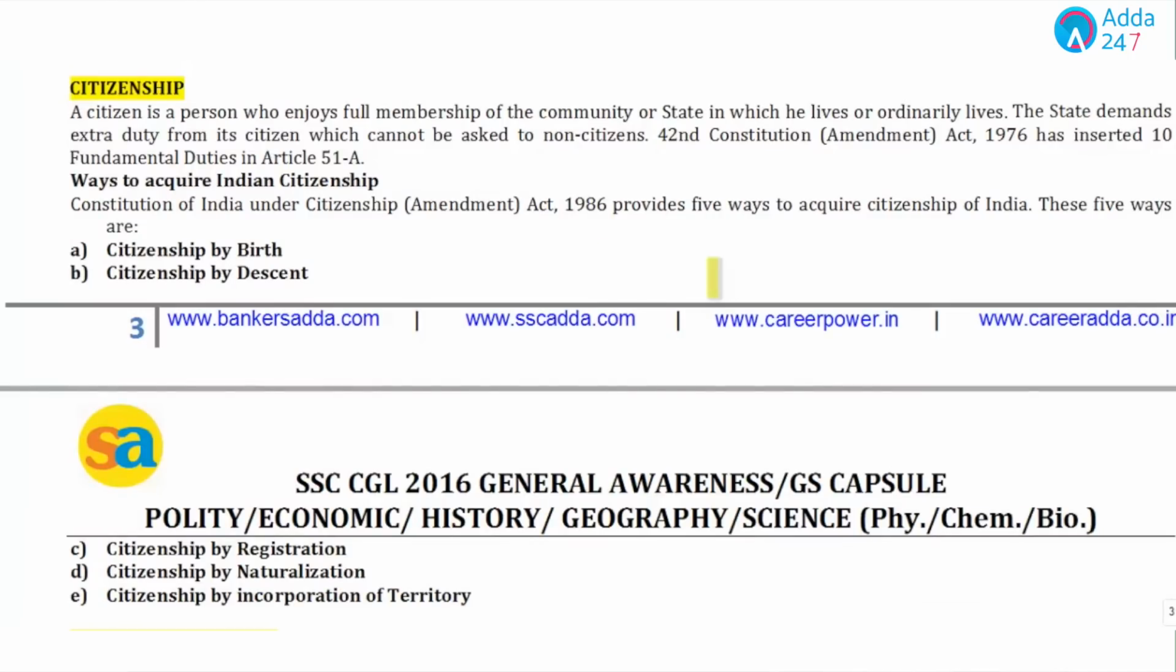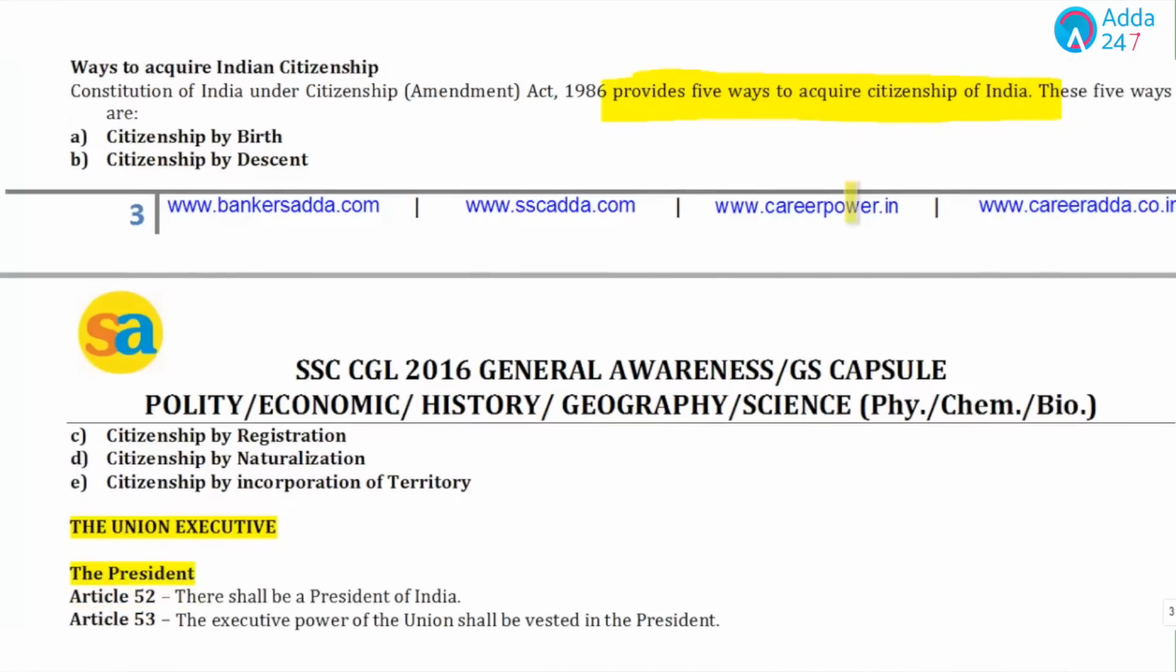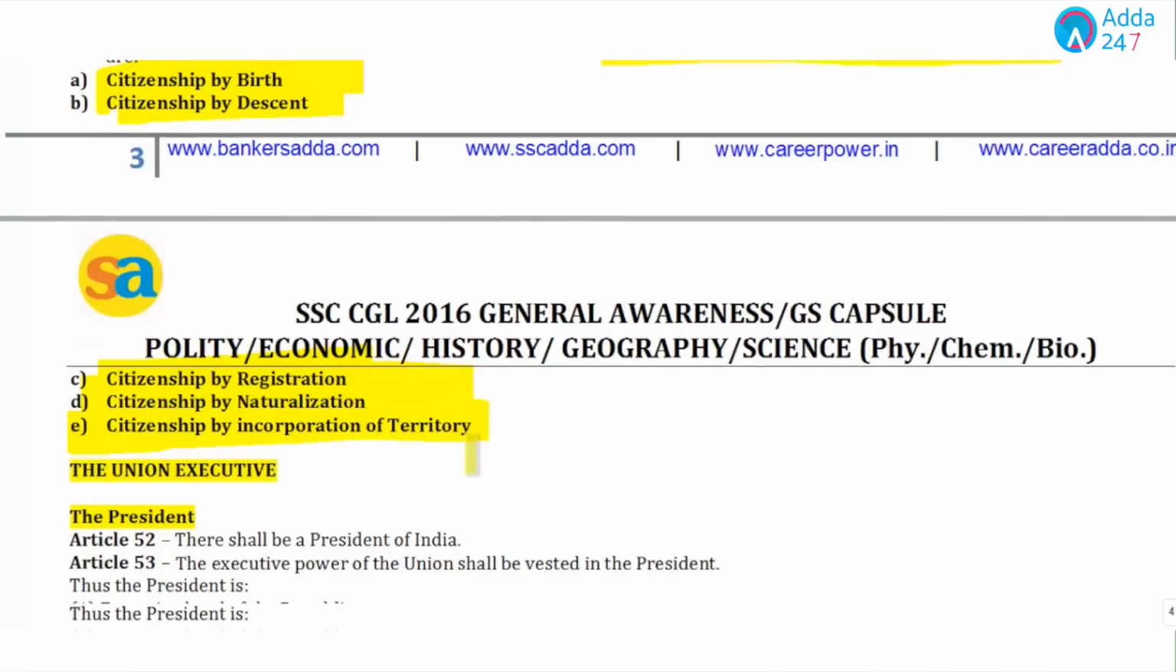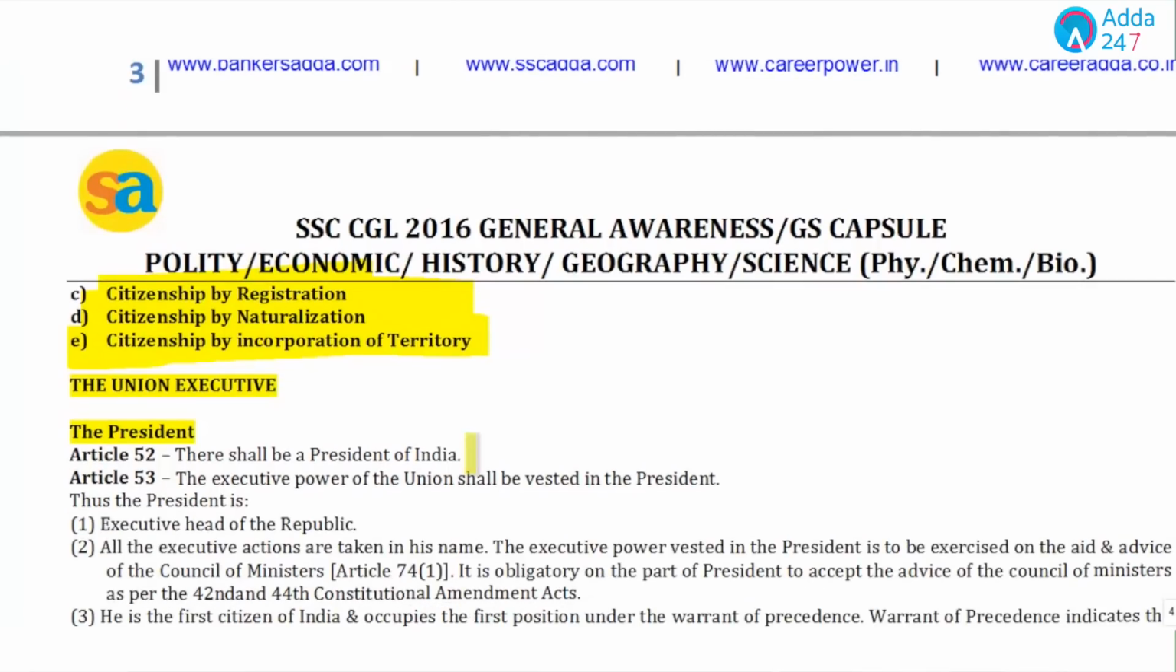Now, if we talk about the citizenship topic, you should know how many ways there are by which a person can acquire citizenship of India. My answer is 5: citizenship by birth, citizenship by descent, citizenship by registration, citizenship by naturalization, and citizenship by incorporation of territory.